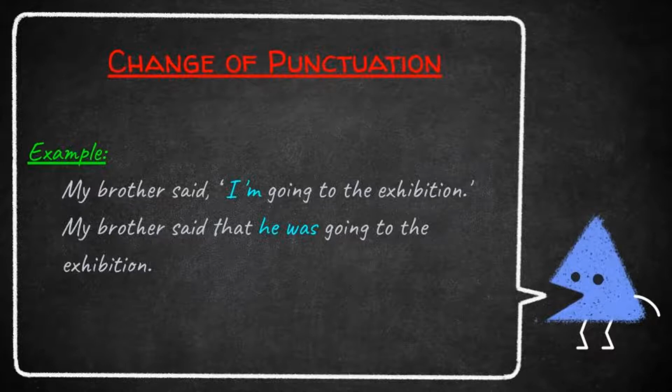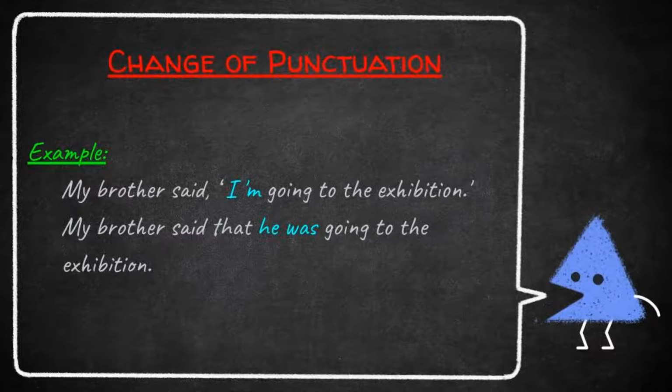Students, we use inverted commas or quotation marks in direct speech to show the exact words of the speaker. But the inverted commas are not used in indirect speech. That means we should remove the inverted commas in indirect speech. Look at the given example. My brother said, "I am going to the exhibition." This is direct speech. In this sentence, we used inverted commas.